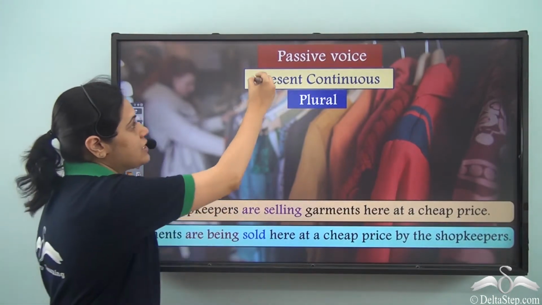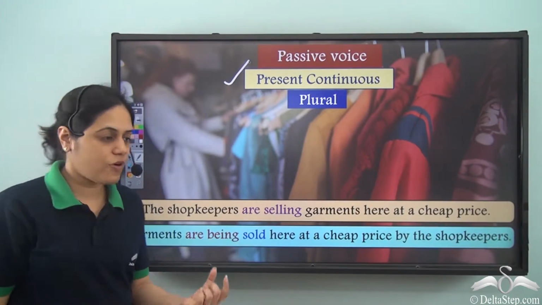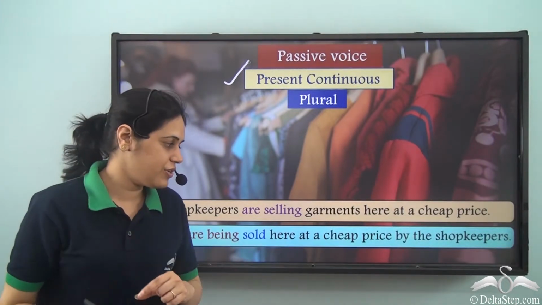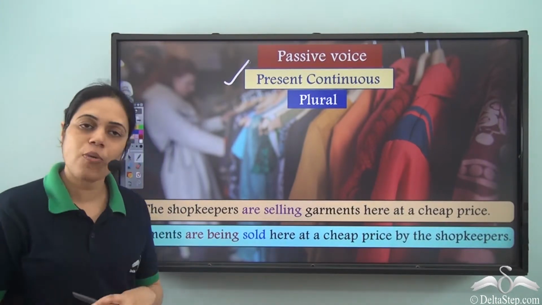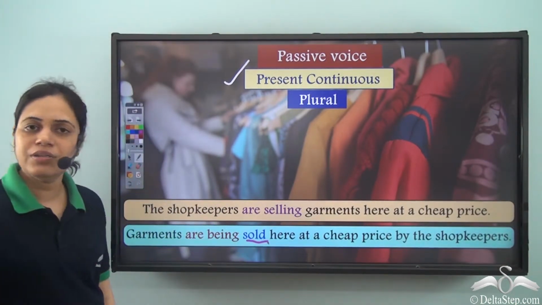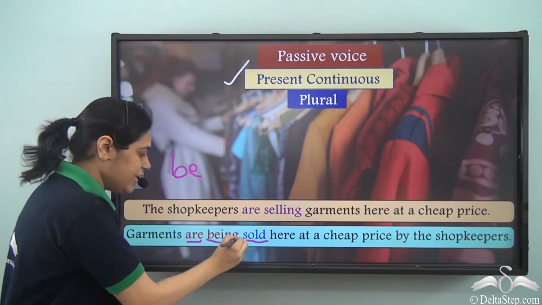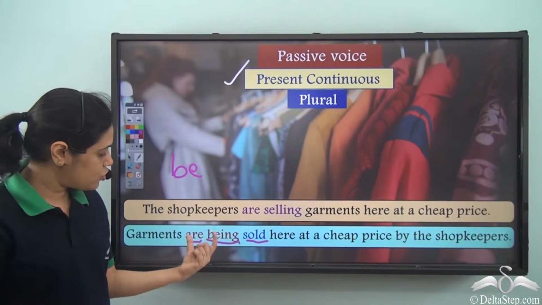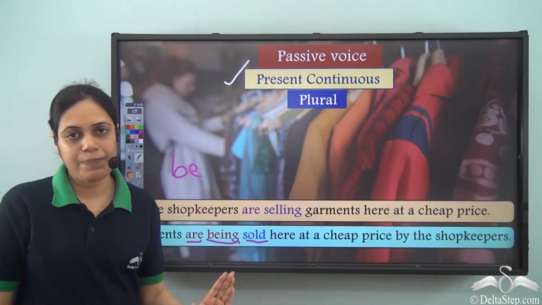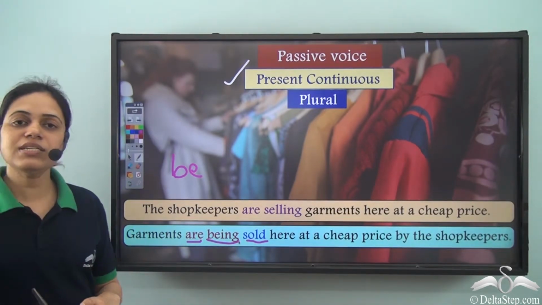Once again, it is present continuous. If I write it in passive voice, the sentence will become, garments are being sold here at a cheap price by the shopkeepers. So once again, sold is the main verb here, and are is a form of be verb. Being is another form of be verb. So there are two be verbs, one after the other, and both are helping verbs. In this case, we are using are because the subject is plural.